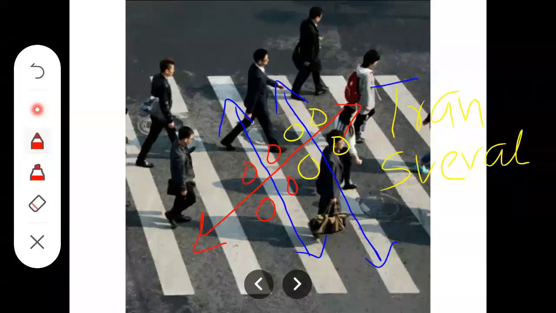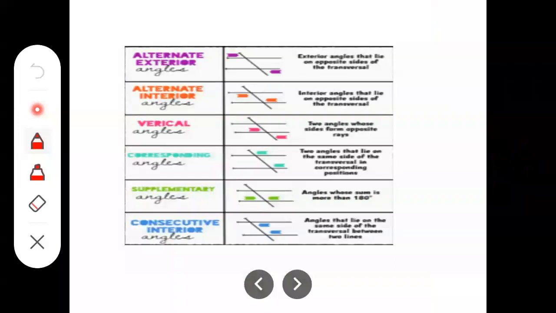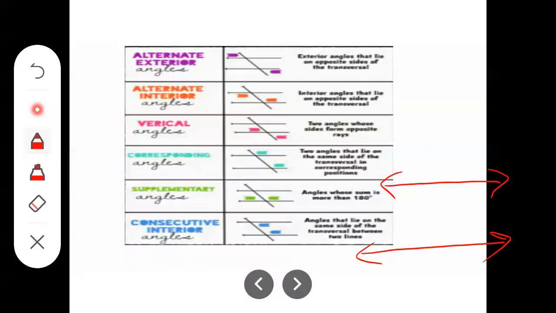Now, which are those 8 angles? See, in this slide, you can see the different angles mentioned here. So, if those are two parallel lines with their transversal here,